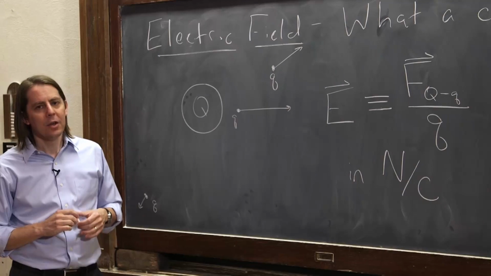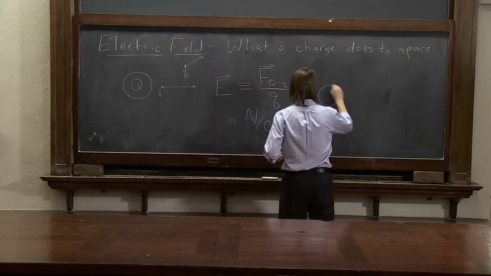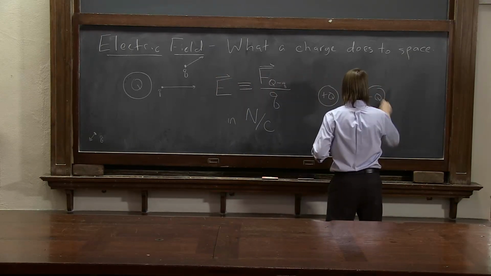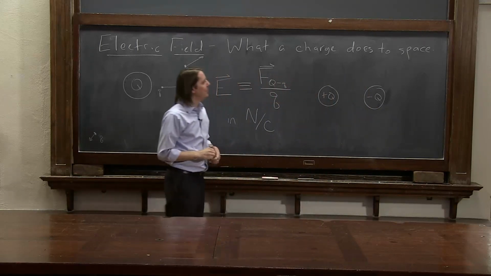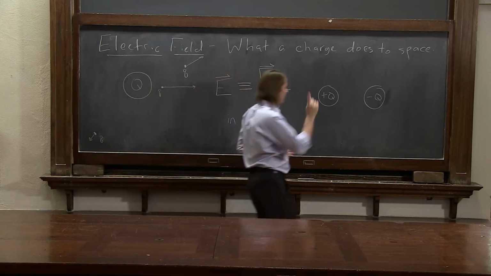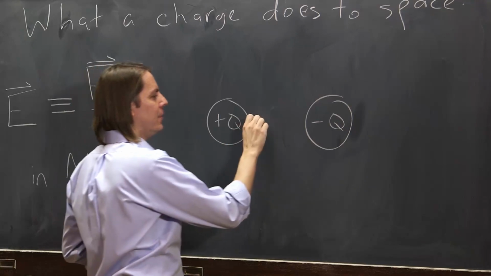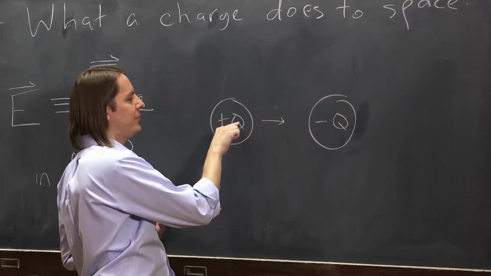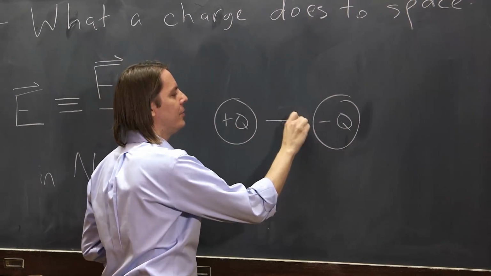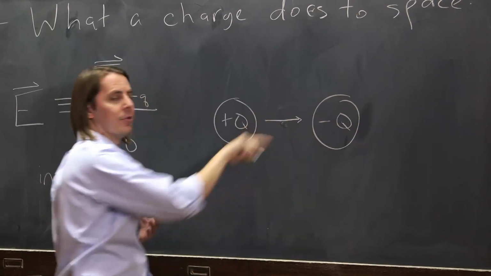You'll often see plots of the electric field, and they're often very complicated, but you can actually generate them yourself just by thinking about the force. So here we have, say, a positive charge and a negative charge. If you want to start drawing the field, you just have to imagine how you have a test charge. What if I put a test charge here? What force is it going to feel? It's going to feel a force that way, right? A positive charge would fly away from the other positive charge, a repulsive force, and an attractive force towards that charge. A little test charge would feel a force like that.